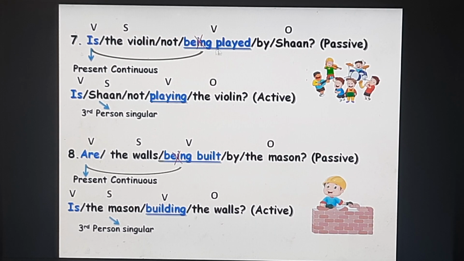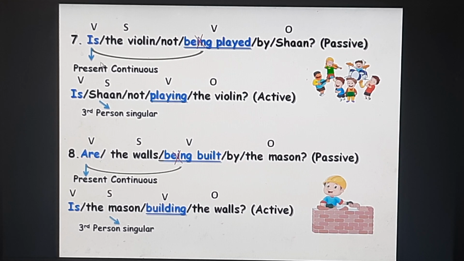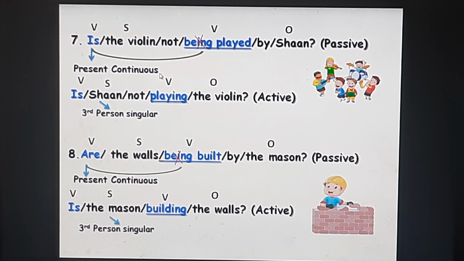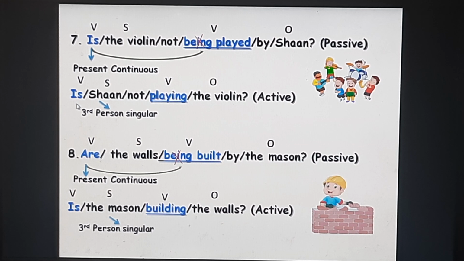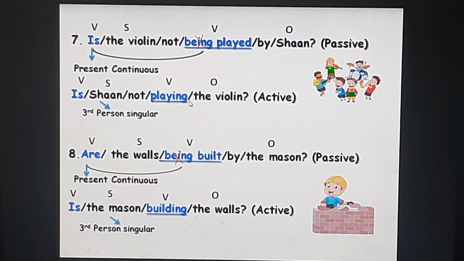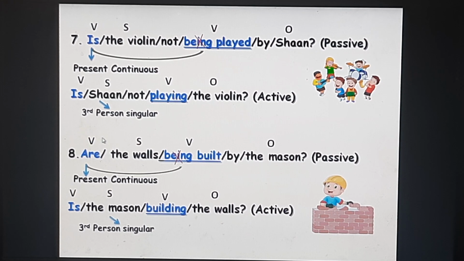Is the violin not being played by Shan? Passive voice. Is being played is in the present continuous. So is your auxiliary verb. Shan is your subject, third person singular. Not is your negative. V1 of played is play plus ing, playing the violin is your active voice.